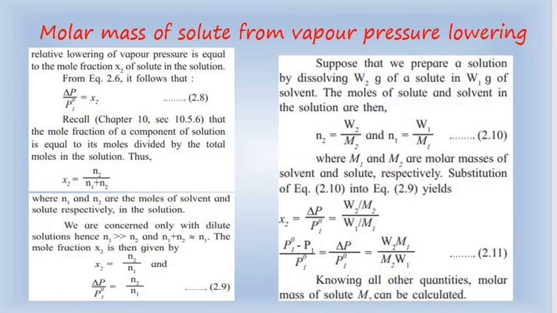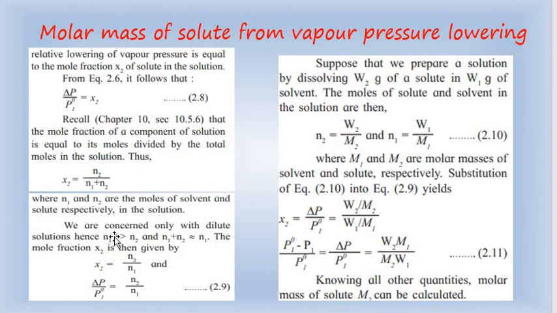Now, molar mass of solute from vapor pressure lowering. Relative lowering of vapor pressure, as we have just learned, is delta P upon P1 naught equal to x2. Mole fraction of component 2 is the number of moles of component 2 upon the total number of moles, that is, N2 upon N1 plus N2.